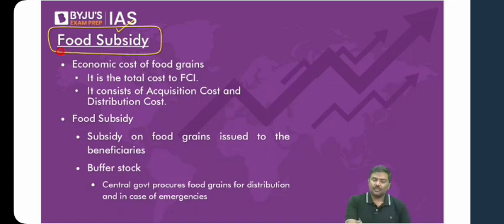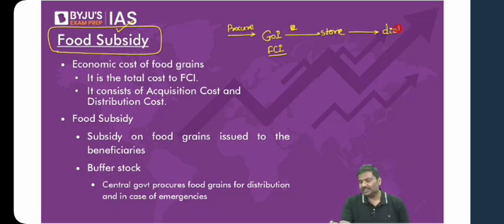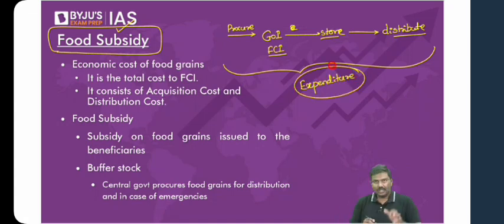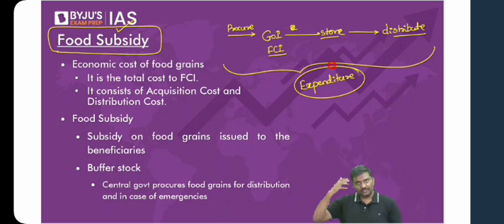Let's start. Government of India, of course, through agencies such as Food Corporation of India, will procure food grains, store the food grains, and distribute the food grains. Any problem with this? Now, is it okay if I say for doing all of it, government will incur expenditure? Anybody here who says no, sir, government will not spend any money here, let me know. Government will purchase, and when they purchase, they will pay money. Government will transport, they will pay money for this. Government will store, they will have to pay money for this. And government will distribute, again there is an expenditure incurred on this.